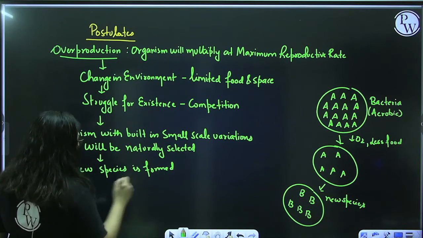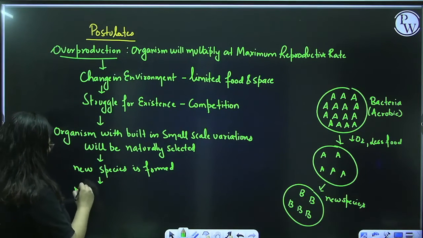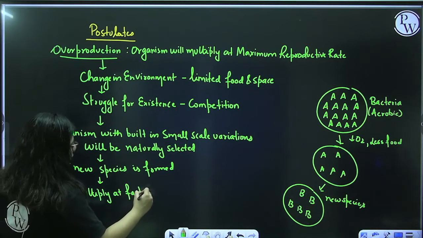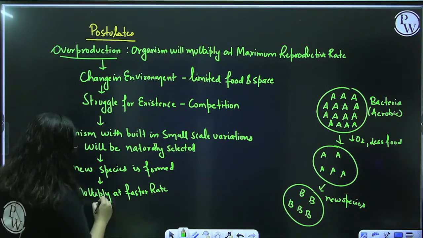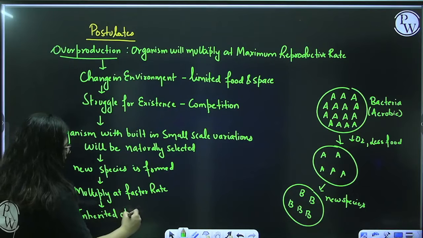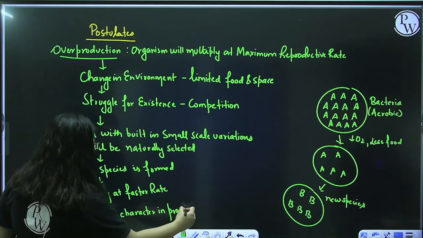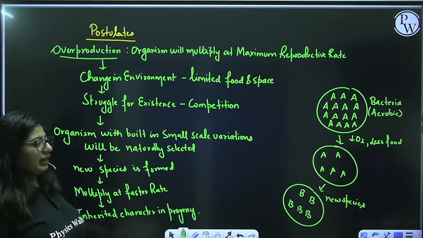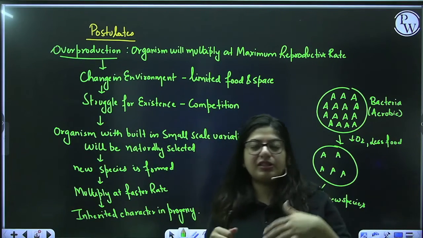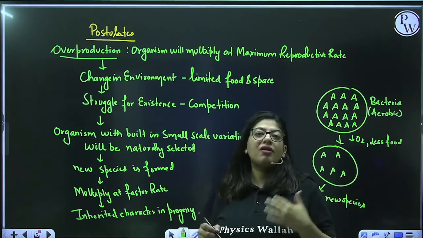Now these organisms will multiply more because they are fit in this environment now. They will multiply at a faster rate, and inherit the character in the progeny, and the babies will also have this character. So this is how he said there will be formation of new species. So according to Darwin, any organism that is fitting in that particular environment is the one who has these built-in characters.